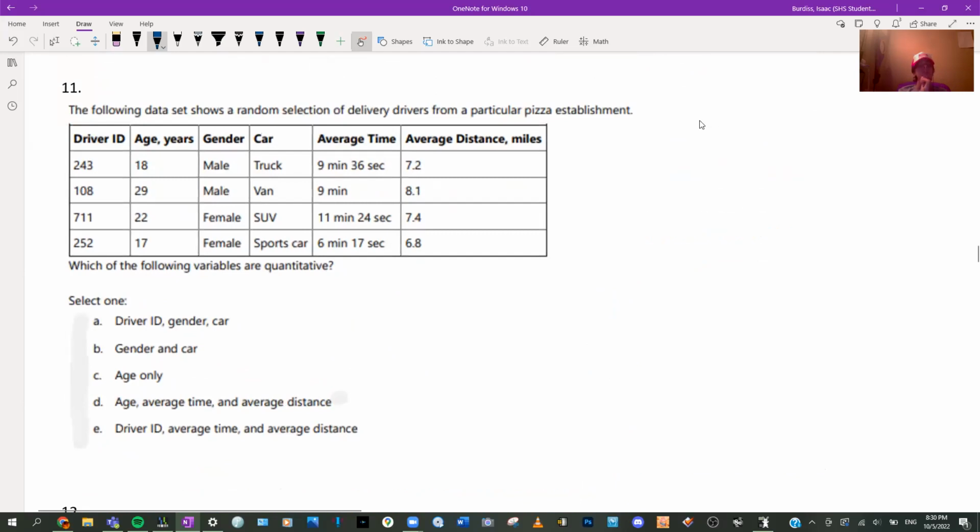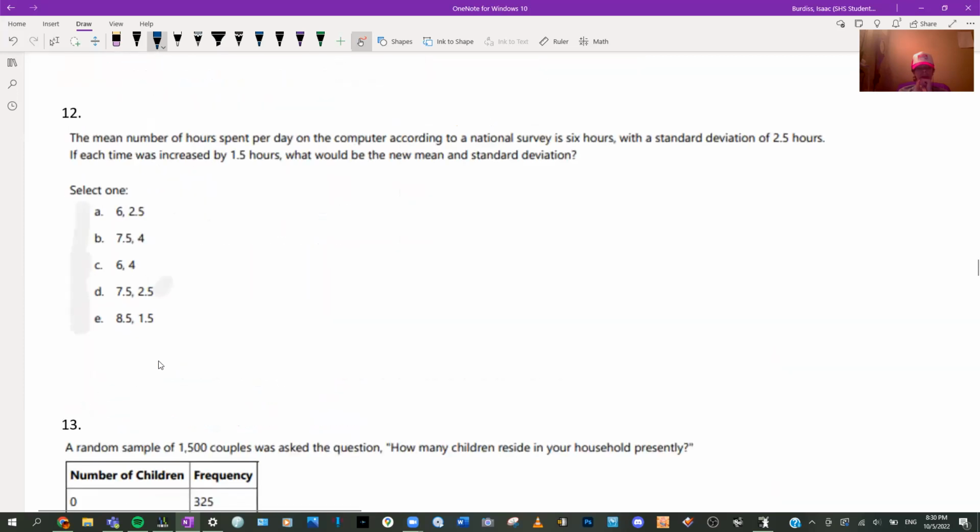Okay. So anyways, what are quantitative? It was kind of like the other one. So no, that's not. Yes, that is. No, no, yes, yes. The mean number spent is 6 hours. Standard deviation is, well, that's terrible.